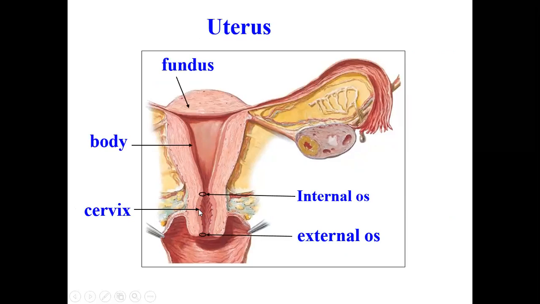So this part is called the cervix. It begins from the internal os and goes up to the external os. This is the cervical canal here, and it is narrow at two points, okay, upper and lower. So the internal os will connect the cervical canal to the cavity of the uterus, and the external os will open into the vagina here.